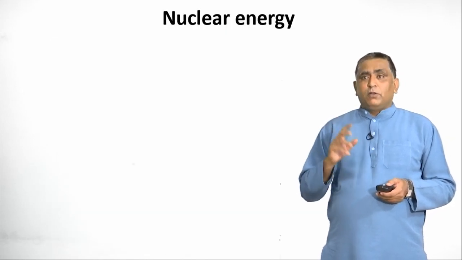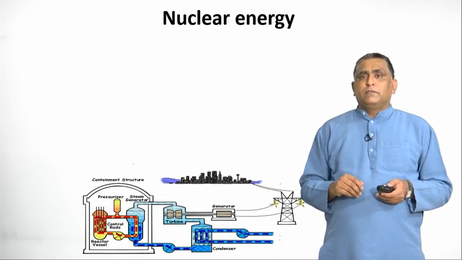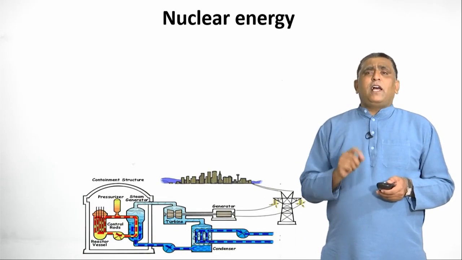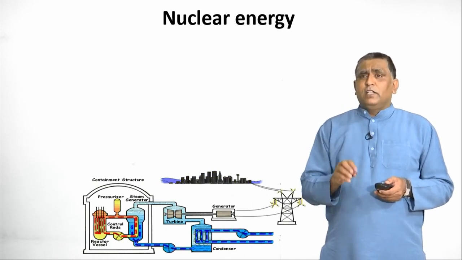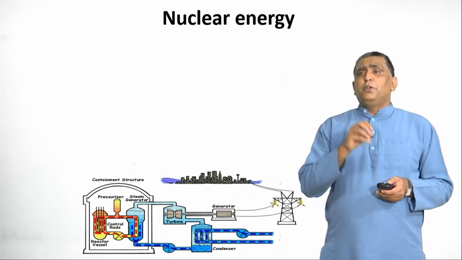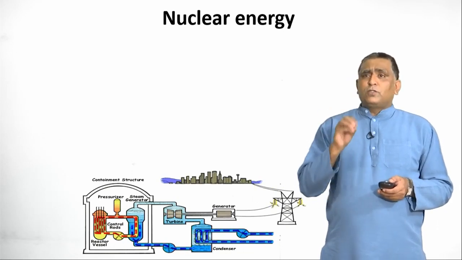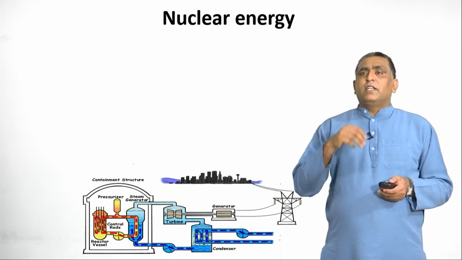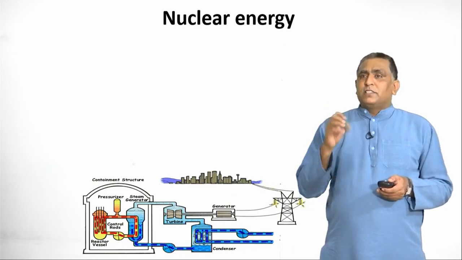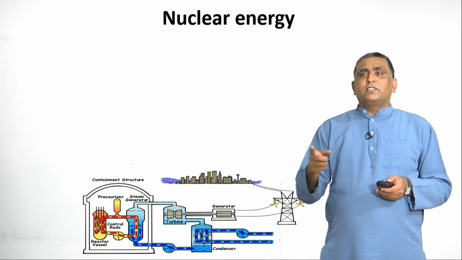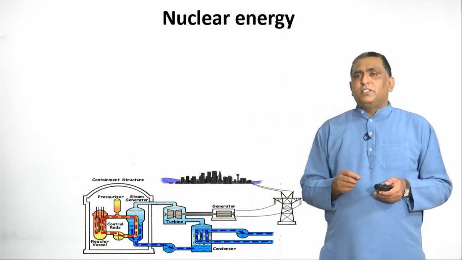Now let us discuss nuclear energy. You can see clearly in the diagram how a nuclear reactor works. A nuclear reactor is a device which converts nuclear energy into electrical energy. Here also the same principle applies. The cold water is heated up by the nuclear energy, that water heats up and steam is liberated, which in turn rotates the turbine, and then electrical energy is generated.